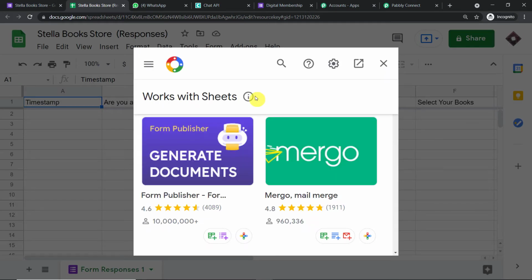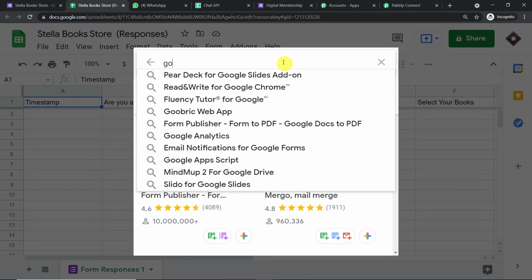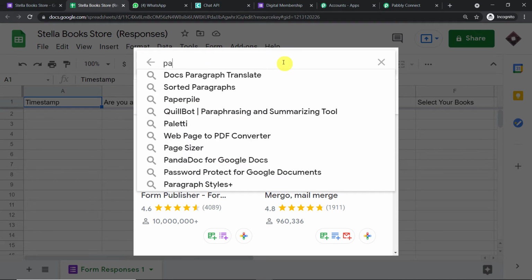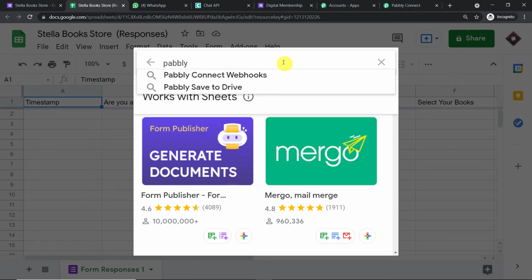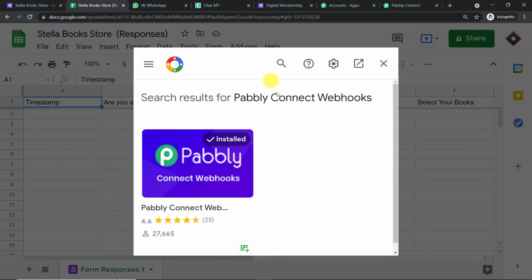Okay, so when you click on Get Add-ons, Google Workspace Marketplace opens up in front of you. So basically in the search, all you have to do is just type Pabbly Connect webhooks. Pabbly Connect webhooks, this one. Okay, so as you can see, by default, it is showing Pabbly Connect webhooks is already installed. All you have to do is just click on this button and Pabbly Connect webhooks will be installed in your Google Sheet also.